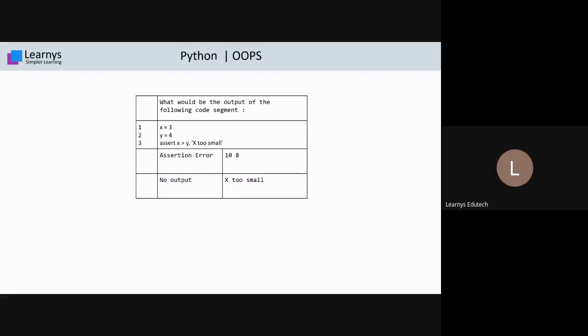I think explanation is required for this, because students are getting more confusion regarding the output of the program. First, show the output, sir. Then we'll proceed for the explanation part. So the output is X too small. I think only one student gave this response. Yeah, Shubhi. I believe there is some confusion with A, because yes, assertion error is here. Assertion error is definitely here. But what the question is saying is, what would be the output of the following code segment?